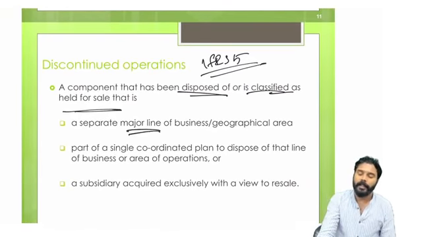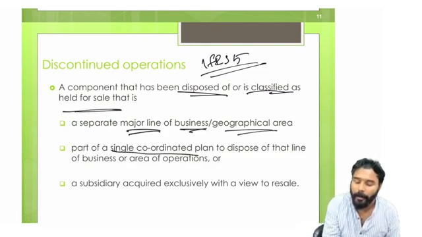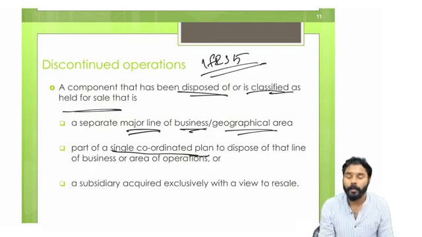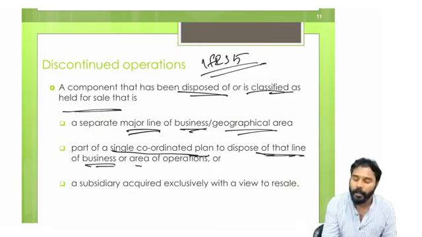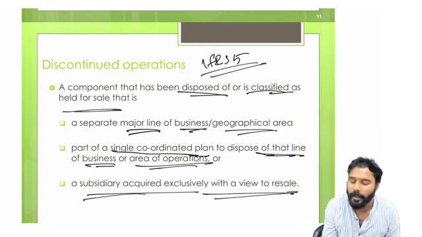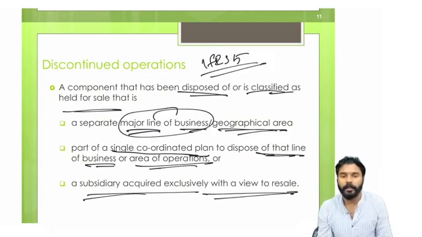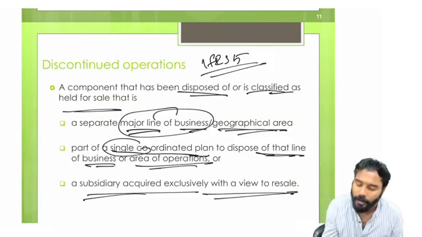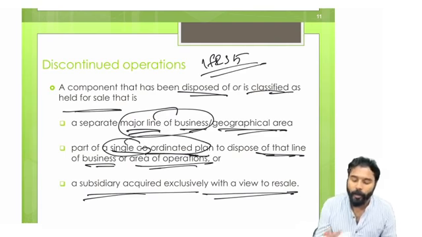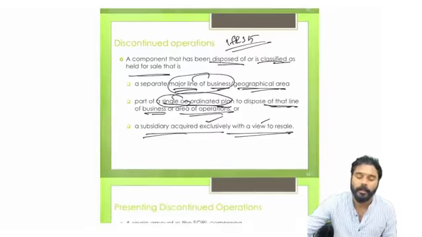It can be a separate major line of business or geographical area, or it can be part of a single coordinated plan to dispose of that line of business or area of operation, or it can be a subsidiary acquired exclusively with a view to resale. So all these items will come as part of your discontinued operation.